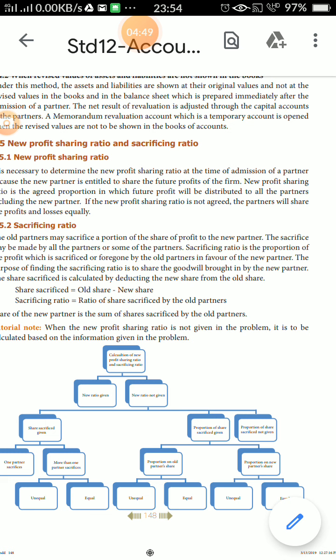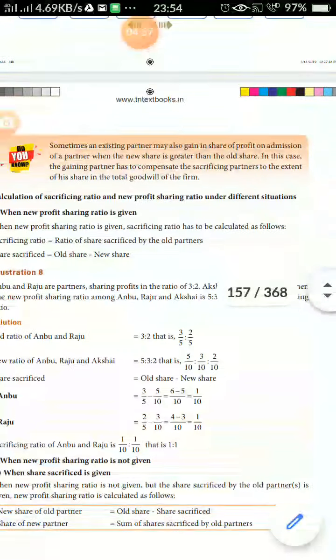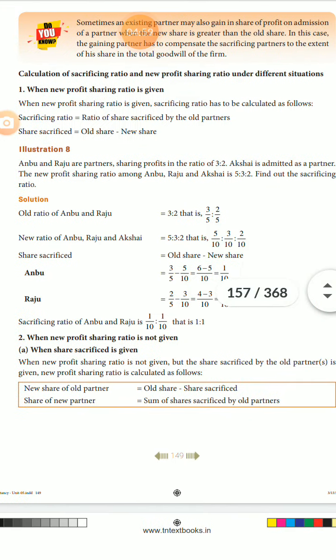Calculate the sacrificing ratio and new profit sharing ratio. First, when the new profit sharing ratio is given, the sacrificing ratio has to be calculated as follows.